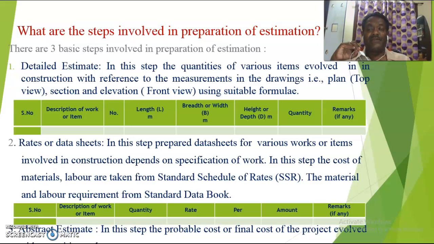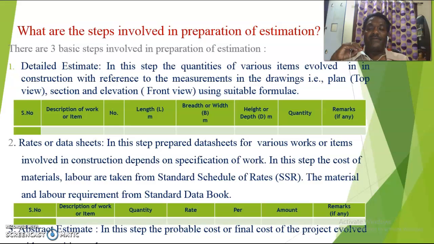the following. There are three basic steps involved in preparation of estimation. Number one is called detailed estimate, number two is called rates or data sheets, number three is called abstract estimate. Coming to the first one, detailed estimate, in this step the quantities of various items of work involved in construction are calculated with reference to the measurements in the drawings, that is the plan.